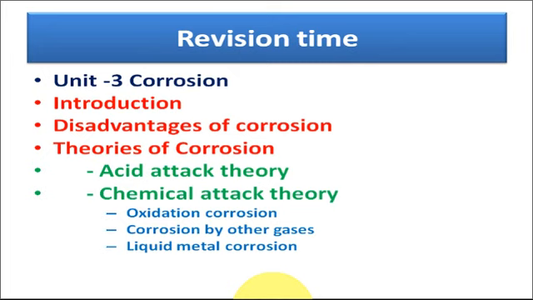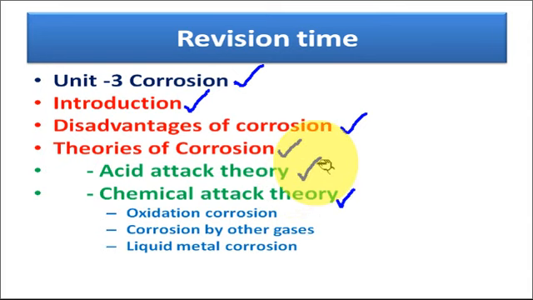So that's all for today's class. Today what we have discussed, just the revision. We started with unit 3, corrosion, which deals with the definition of corrosion and the introductory part. Then disadvantages of corrosion, theories of corrosion, in which we have covered two theories in today's lecture: acid attack theory and the chemical attack theory.